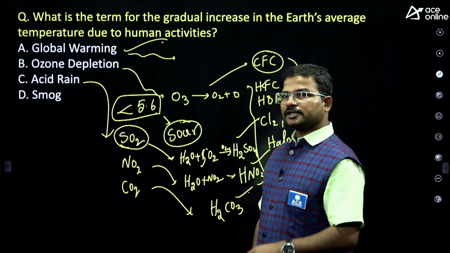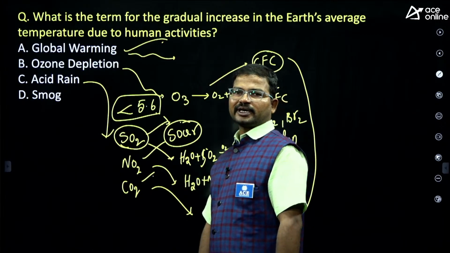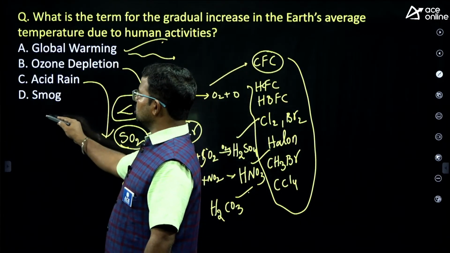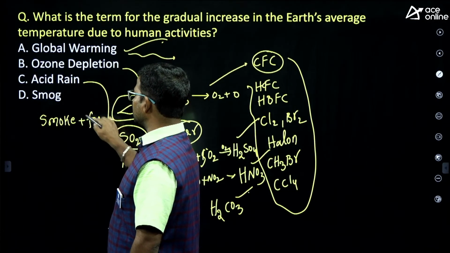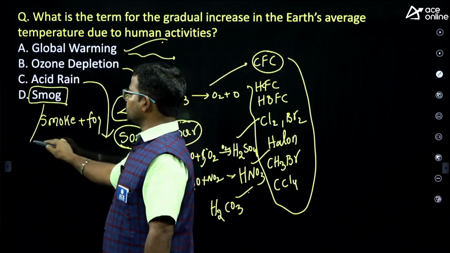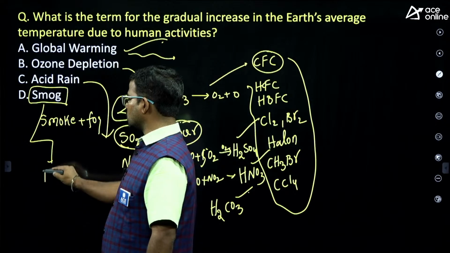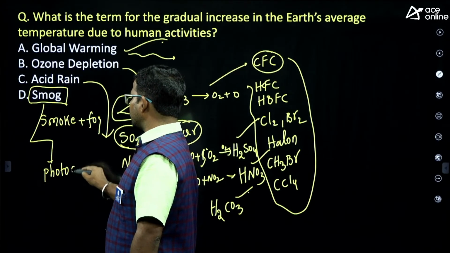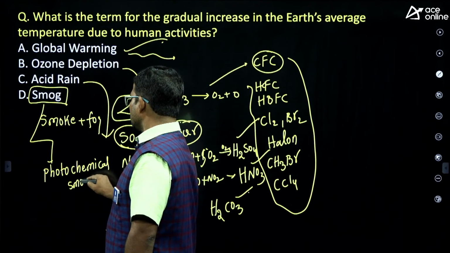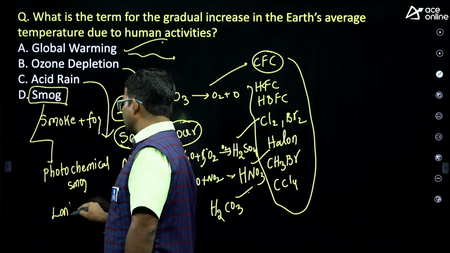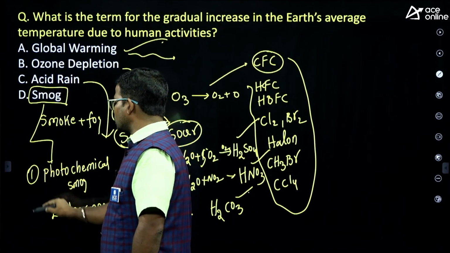Which is the major responsible for acid rain? Sulfur dioxide, followed by nitrogen dioxide. Next, carbon dioxide. Next, smog. Smog means smoke plus fog. So here, guys, we have two types of smog. One is London smog and the second one is photochemical smog. So totally two types of smog we have.